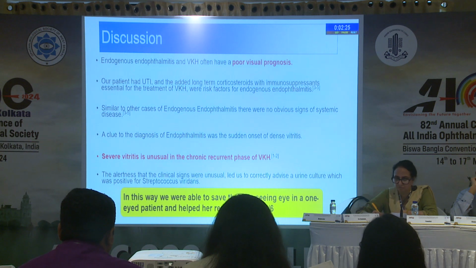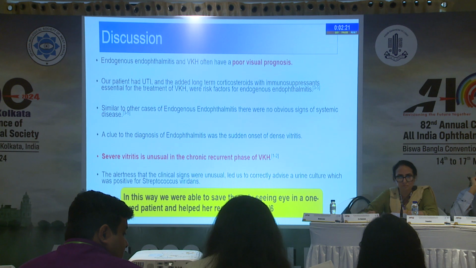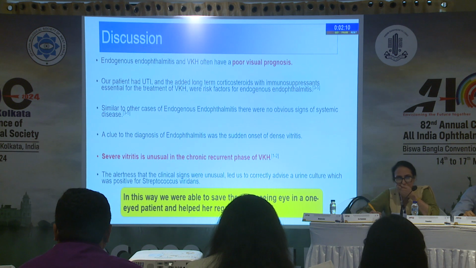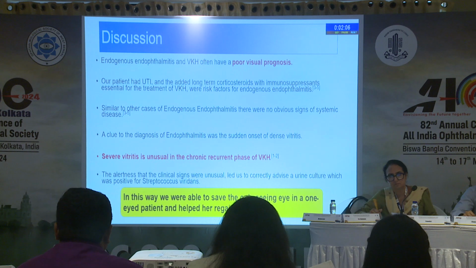So we both know that endogenous endophthalmitis and VKH can cause a poor visual prognosis. Unfortunately, the immunosuppressants used for VKH can predispose to endogenous endophthalmitis. So the clue to endogenous endophthalmitis in our case was the sudden onset of severe vitritis, which we do not usually see in chronic recurrent VKH.